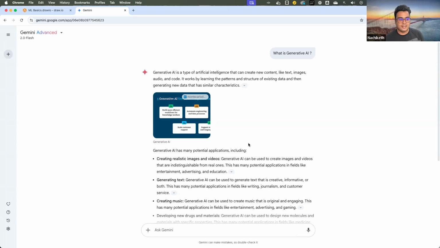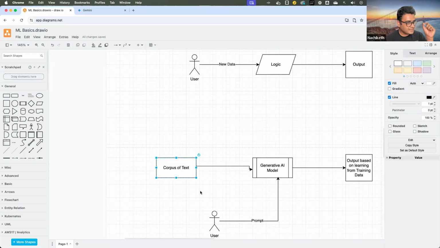Let's assume that if I'm using a US model, it might be biased towards that particular country and its policies. And if I'm using the model of India, and the data set I've got is skewed, the response from that Indian model could be biased towards India. So the key thing to note from this is that the model's performance, the capability of generating the output, is dependent on the training data that has been used.